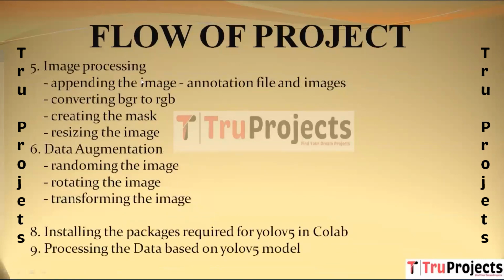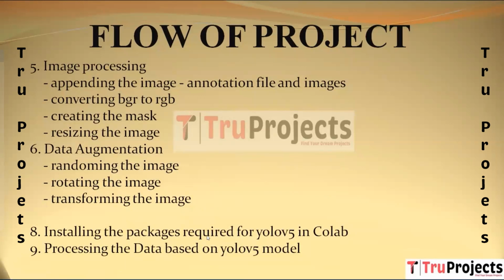Then we have image processing, appending the image, annotation files and images, combining image data with annotation files. Then we have converting BGR to RGB, adjusting the color format of the image, creating the mask, generating a mask for the image, resizing the image, adjusting the size of the image. Sixth here we have data augmentation, randomizing the image, applying randomization to the image, rotating the image. Then we have transforming the image, applying the transformations to the image.